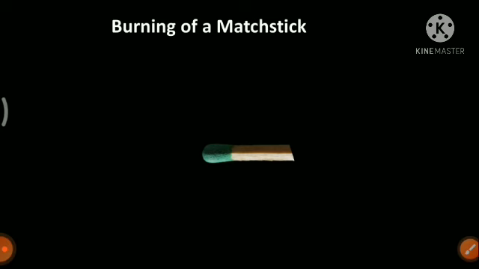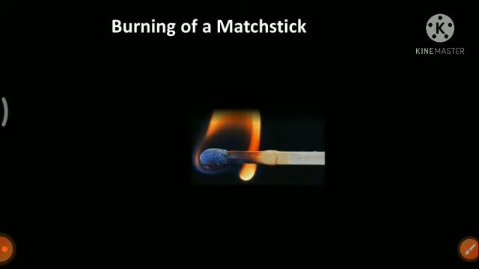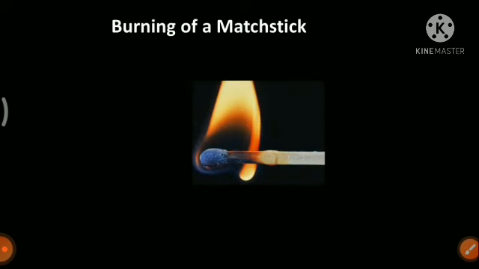Then we try to light it. Once we light it we get fire, which means the matchstick starts to burn. It will gradually keep on burning until the whole matchstick is burnt completely.